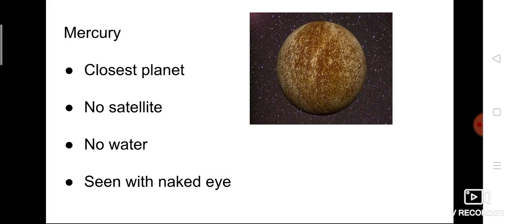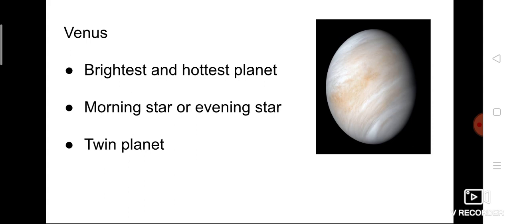In Mercury, there is no water too. If we take our Earth, we have plenty of water, but in Mercury there is no water. We can see Mercury with the naked eye from the surface of the Earth. If you look at the sky, you can see Mercury with our own naked eye, no need of a telescope. So Mercury is the closest planet, and it is the first planet. In Mercury, there is no satellite, it contains no water, and we can see it with our naked eye.